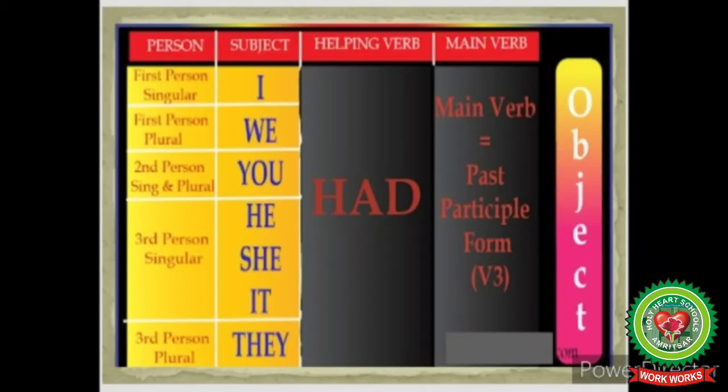So with all the pronouns, whether they are first person, second person, or third person, or singular or plural subjects, we always use had as a helping verb, and with had, always past participle form of verb comes, and in the last, the object is there.